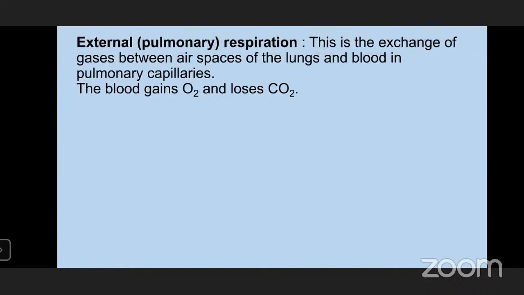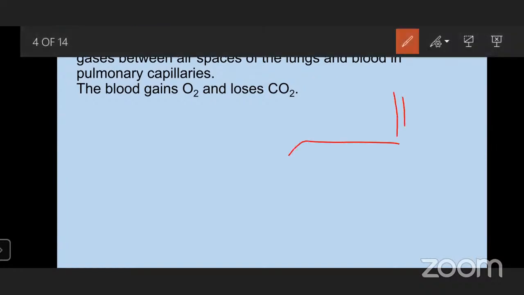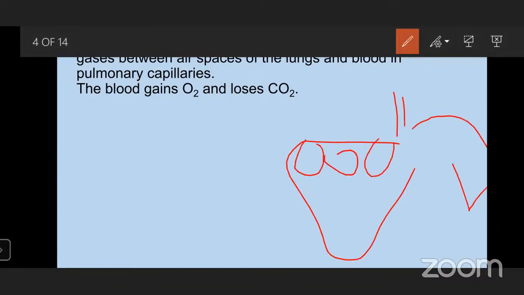Okay, the next thing is external or pulmonary respiration. It is the exchange of gases between the air spaces of the lungs and the blood. In the lungs, there are alveoli. If you see the structure of a lung, which we will learn in the coming slides, there will be air spaces. These are known as alveolus.